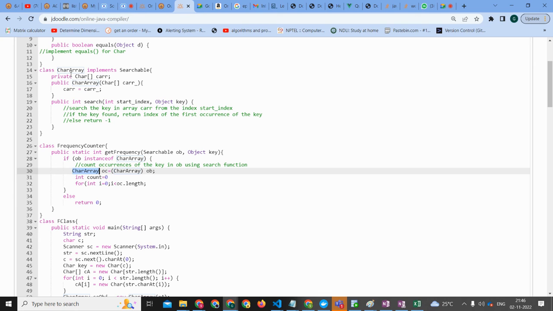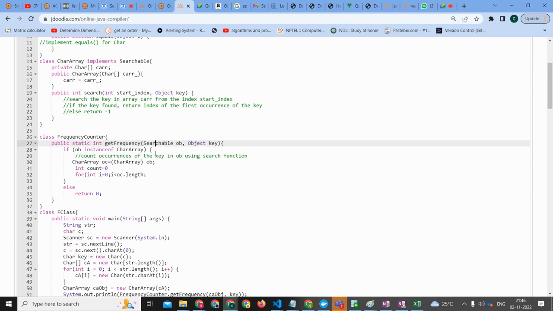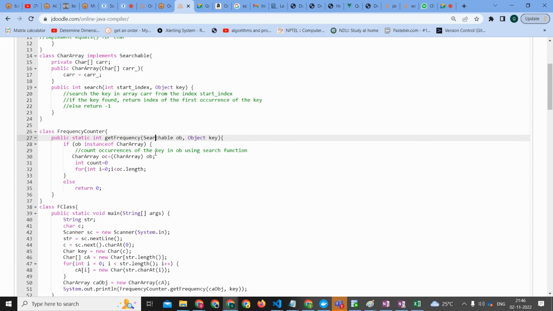The searchable is the parent of the char array. Okay, so it can be passed like that, right? Ayush, are you able to follow what was happening? Aditya, Ayush? Yeah. Great. So let's try to solve this first, and after that we'll do the modifications and make this very simple.